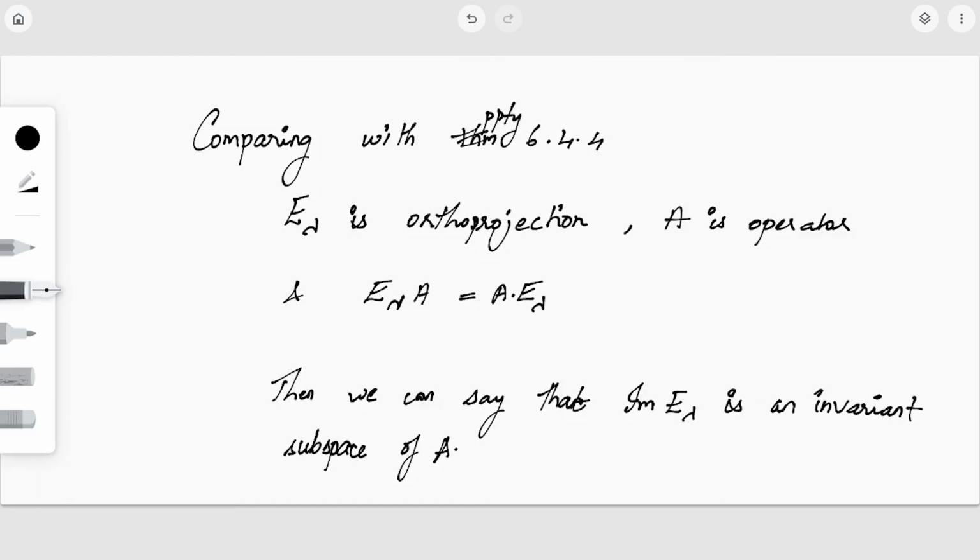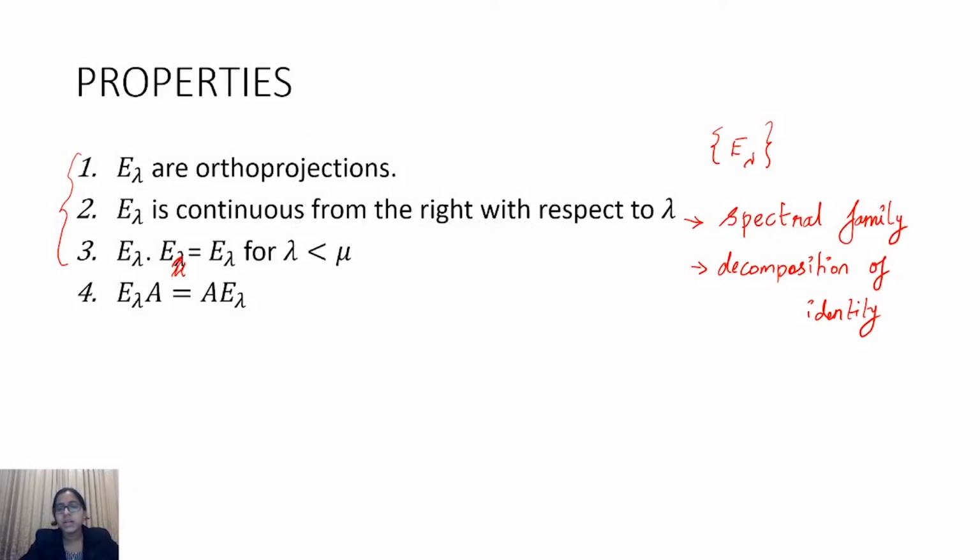For those who don't recall property 6.4.4, just go through it. It says that if we have a projection and an operator, and if they commute, then the image and the kernel will both be invariant subspaces of the operator. Here also we are given an ortho projection and an operator, and we have just seen that they commute. These are the few properties that we had discussed, and as I mentioned earlier, a family of operators which satisfies the first three properties will be called the spectral family or decomposition of identity.